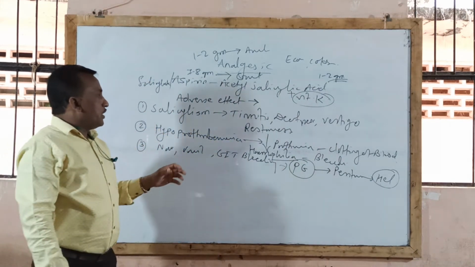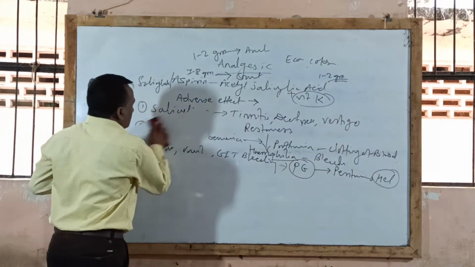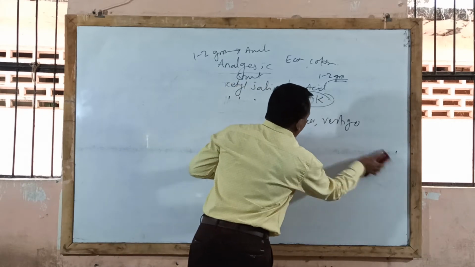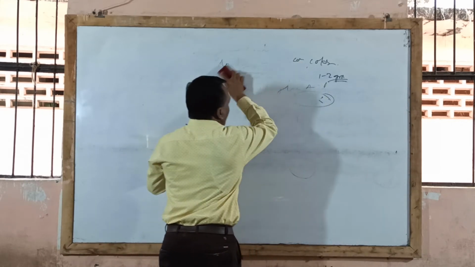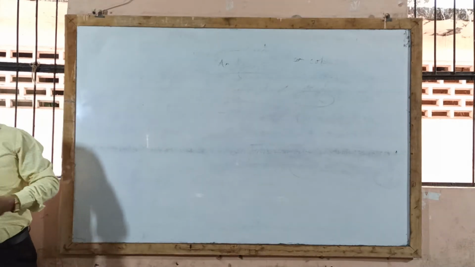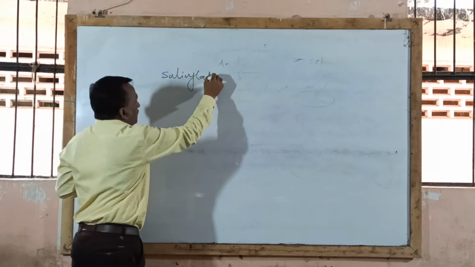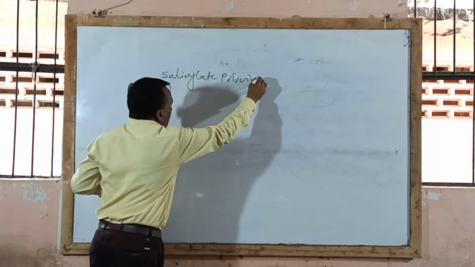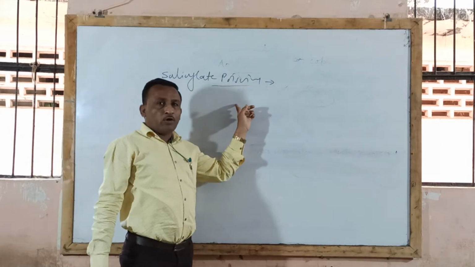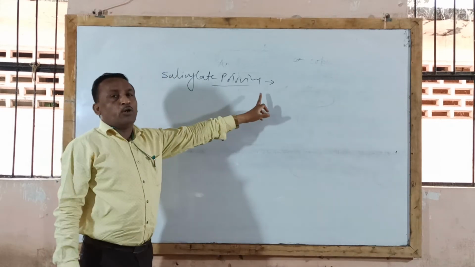But if this aspirin drug is given in overdose or consumed in overdose, it may lead to salicylate poisoning. Last time we completed morphine poisoning. Now the second type of poisoning which is important in examination: mention symptoms and treatment of salicylate poisoning. This salicylate poisoning occurs whenever there is repetitive consumption of salicylate drug or overdose of salicylate consumption, which may lead to poisoning symptoms.